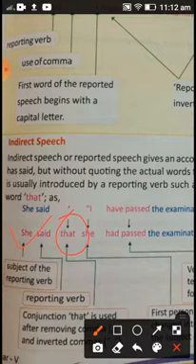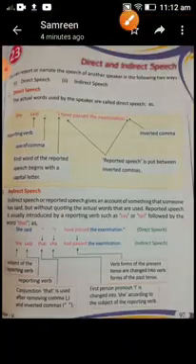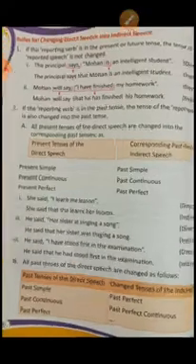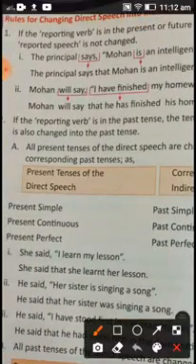But there are some other rules of changing. For example, if the reporting verb is in present form or future form, the reported speech will be the same. Let me show you some examples. See the rules. Here you can see, the principal says. In the previous sentence on page number 97, it was written "said", but here it is written "says". So students, says will remain says, and we will remove the commas as I told you, and the tense will not change.